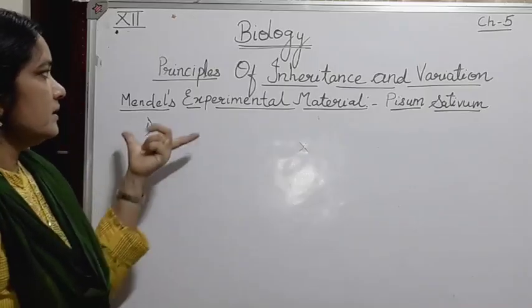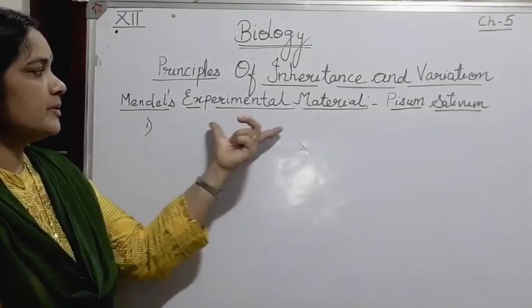The pea plant was selected for the experiment because there can be self-pollination, as well as he could carry out cross-pollination on those plants. So let's study the different characteristic traits he had chosen, a little bit more about the pea plant, and how he carried out his experiments. Let's study Mendel's experimental material.